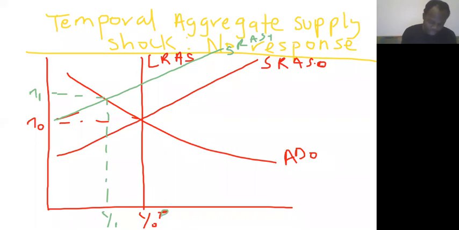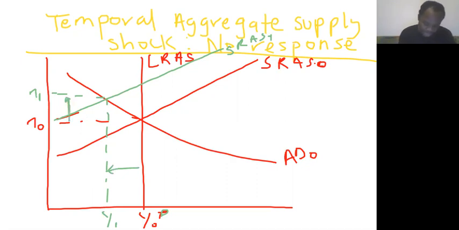Because the economy cannot stay here. Now, in order for us to get back to this permanent Y0 potential, economic agents will anticipate that in the future, prices will have to fall, right? Output has been reduced up to this point, and inflation has gone up here.